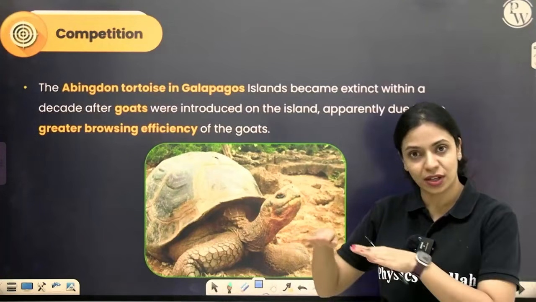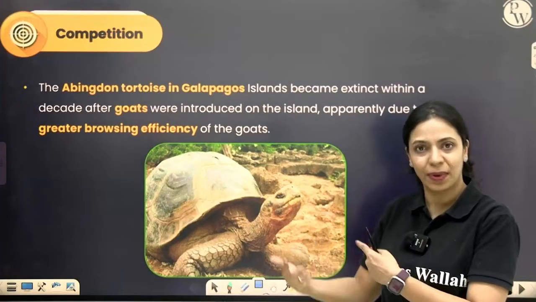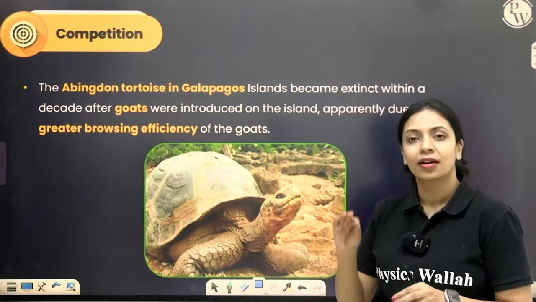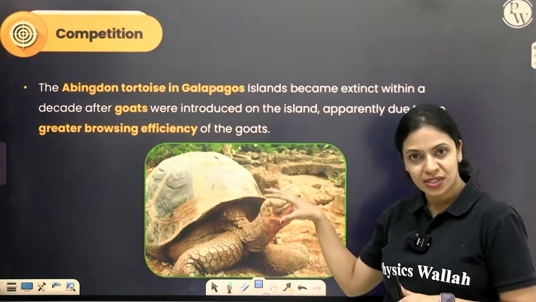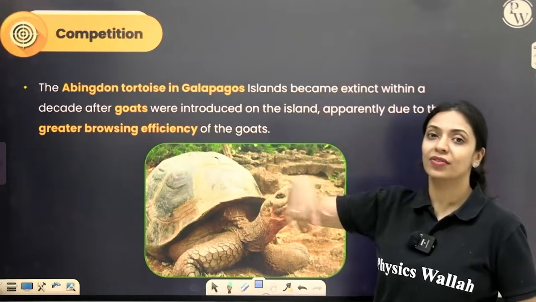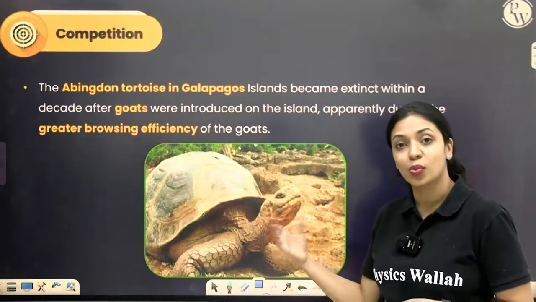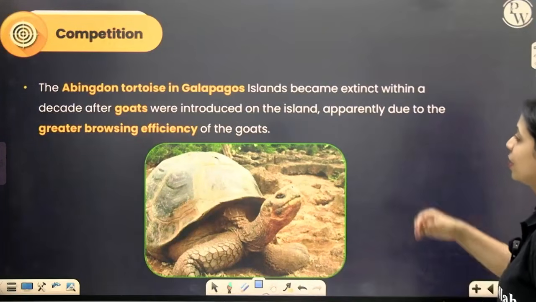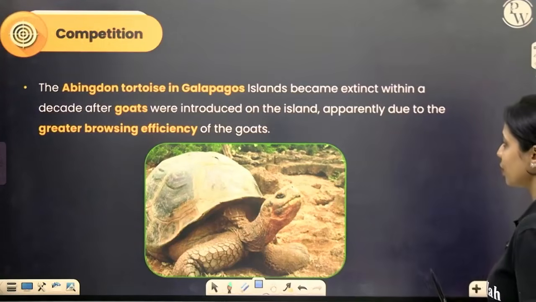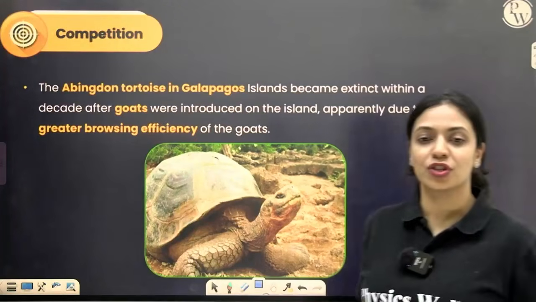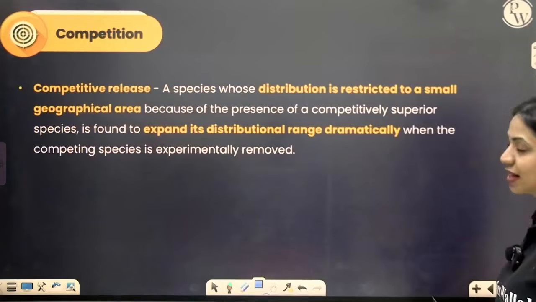Competitively, the goats are superior. Of course, they are competing for the same resource, but they are better at fetching food because of their pace and their height. Just a few years after the goats were introduced into this island, because of their competitive superiority and greater browsing efficiency, these giant tortoises went extinct from this island. So the abundant tortoises in Galapagos became extinct within a decade after the goats were introduced, due to the greater browsing efficiency of the goats. Here we can see how, because of extreme competition, some species can go extinct.